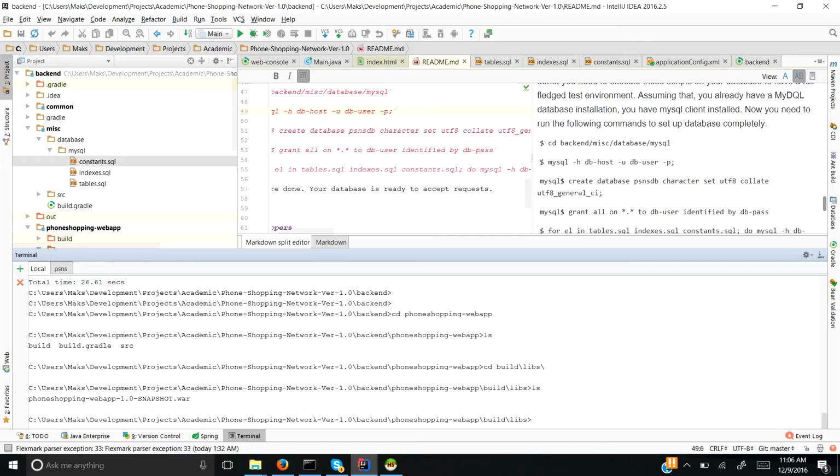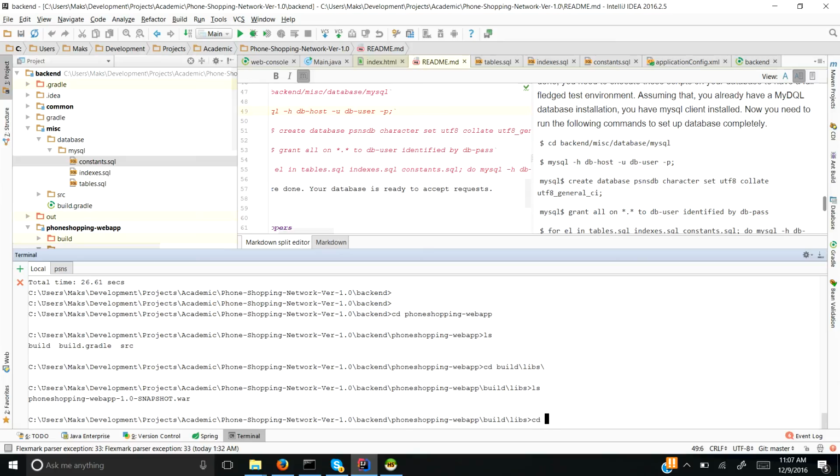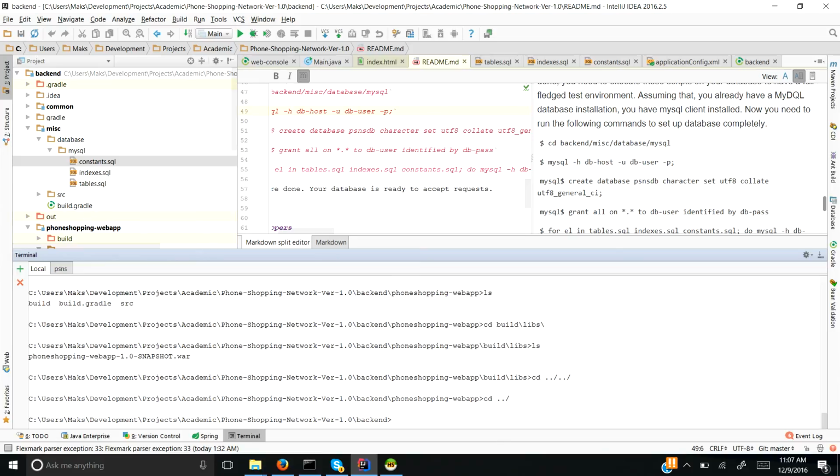Now we are going to see how we can install the application server. I'm currently connected to an Ubuntu server hosted on Amazon AWS. For our test environment we used an Ubuntu 14.04 server, and there we have already installed Apache Tomcat as our application server. What we are going to do is clean and build our application, and then deploy the artifacts on that Tomcat server.